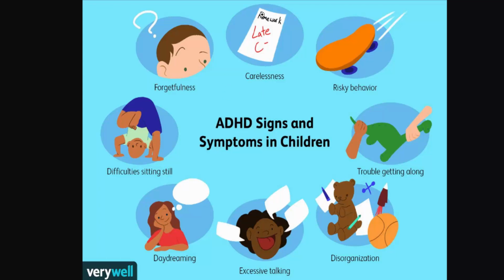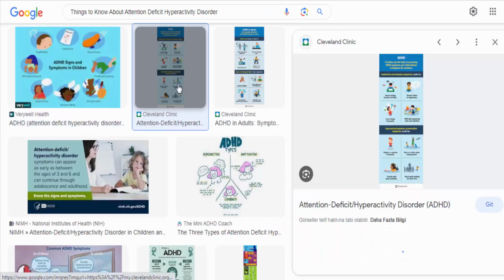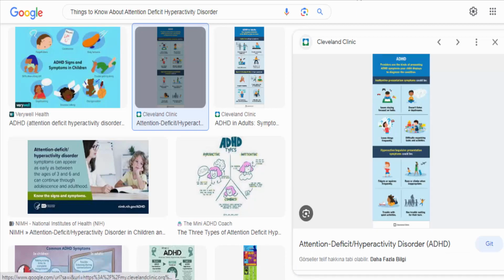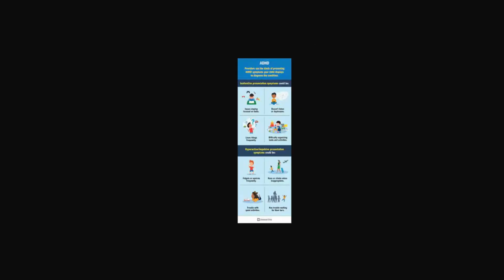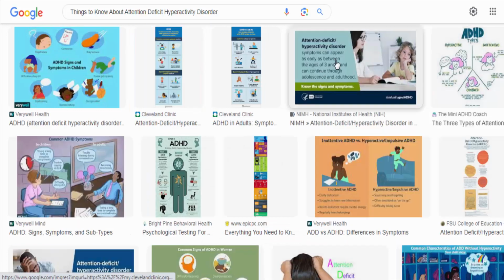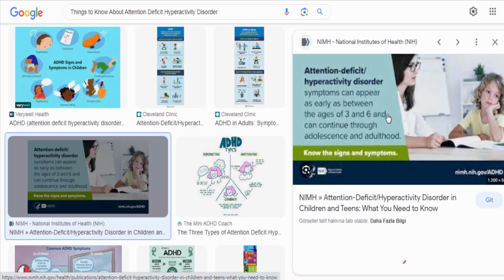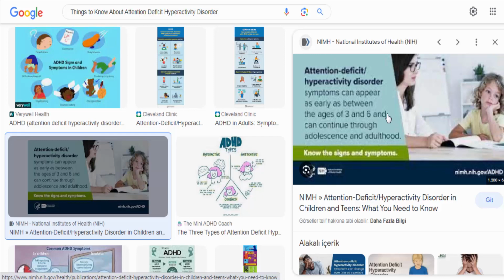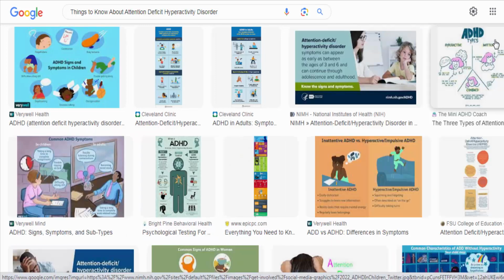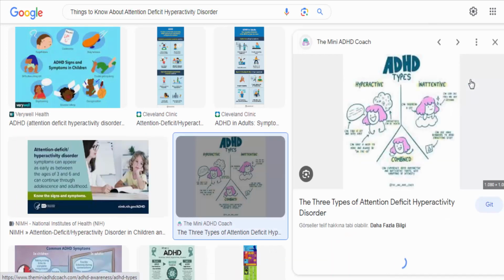Symptoms. ADHD is characterized by three core symptoms: inattention, hyperactivity, and impulsivity. Inattention symptoms include difficulty sustaining attention, being easily distracted, and forgetfulness. Hyperactivity symptoms involve excessive motor activity, restlessness, and difficulty staying seated. Impulsivity symptoms manifest as acting without thinking, interrupting others, and difficulty waiting for turns.